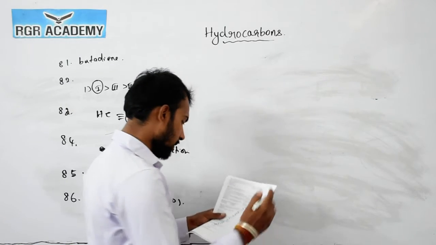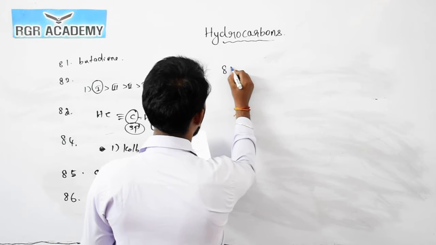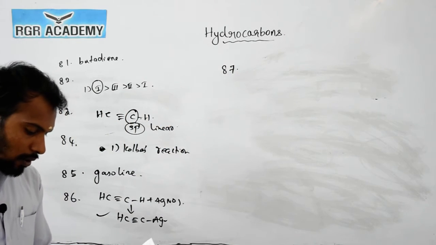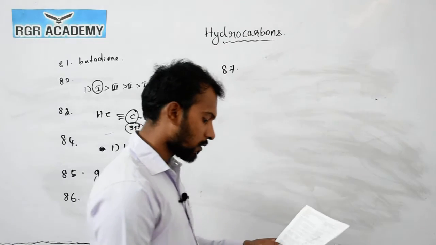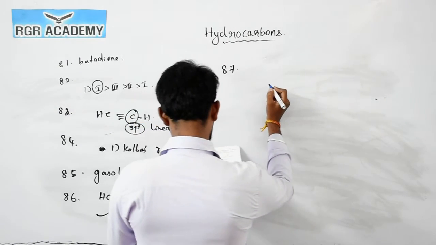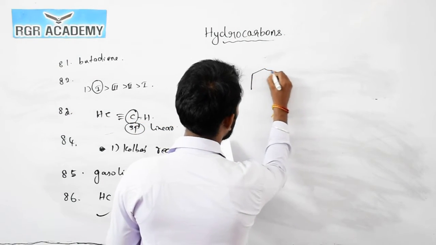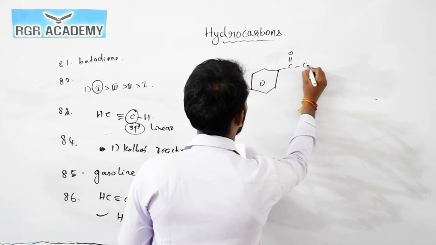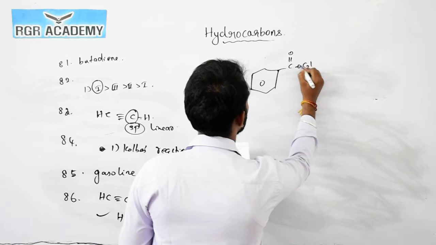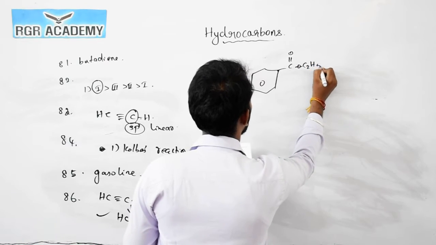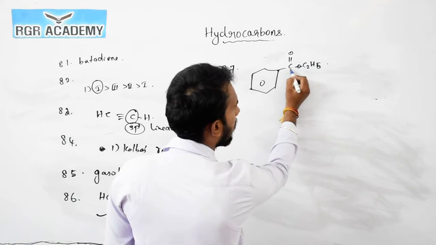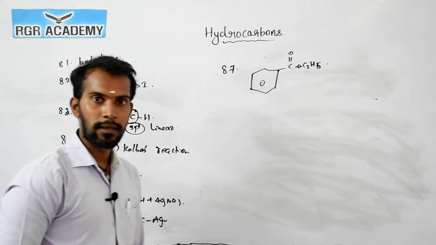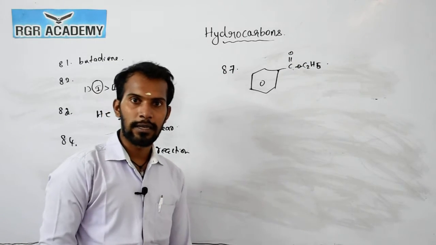Now the question number 87. Which of the following will undergo meta substitution on monochlorination? Okay. So this ethyl benzoate, see this one. This acts as a meta-directing group because there is no lone pair of electrons, so it doesn't undergo resonance.